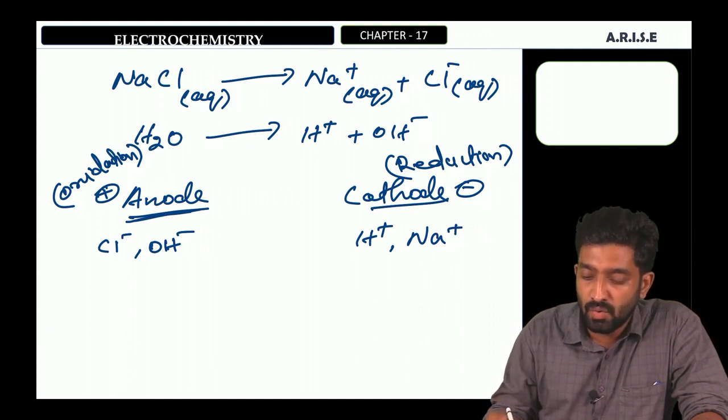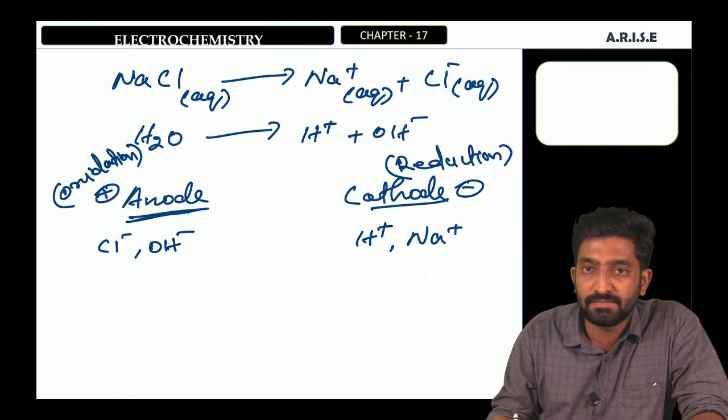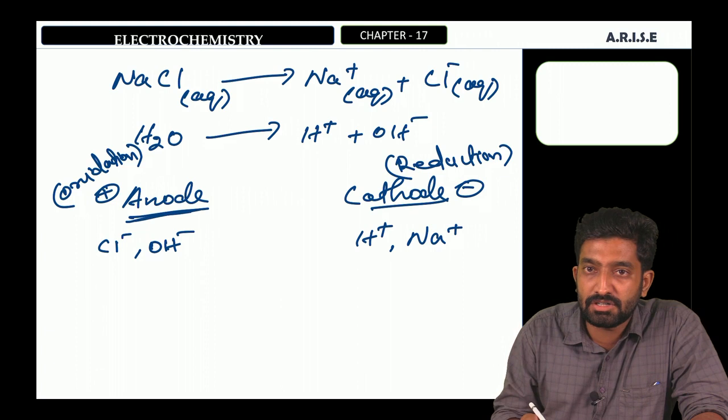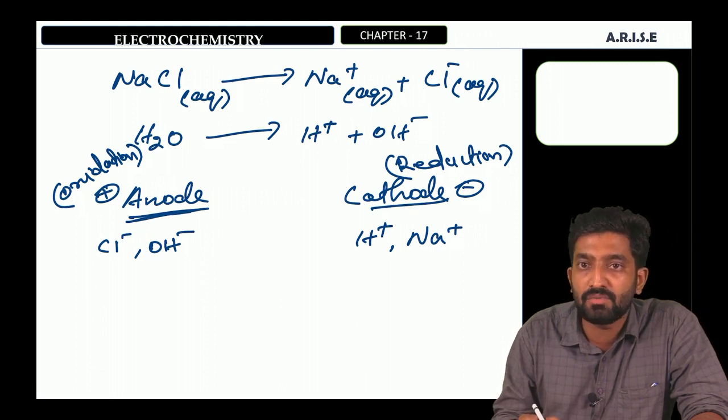At the cathode, one cation will undergo reduction and the other will remain in the solution. That is based on the reduction potential and oxidation potential of the ions.